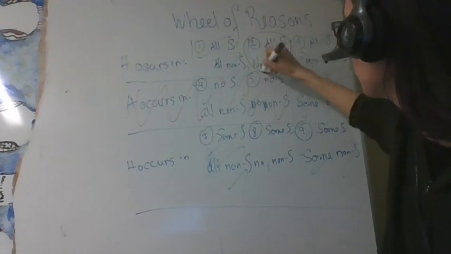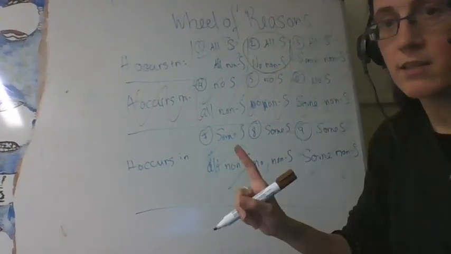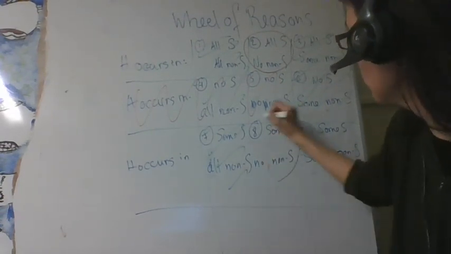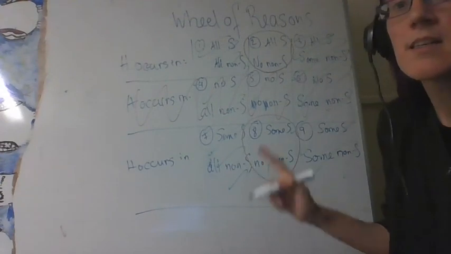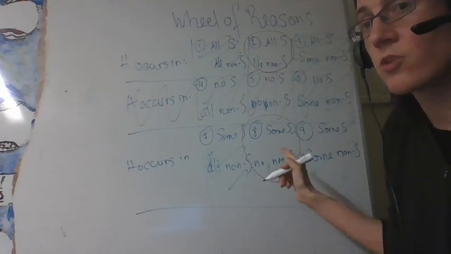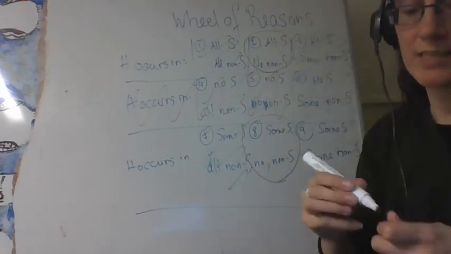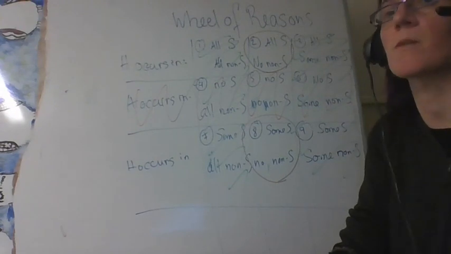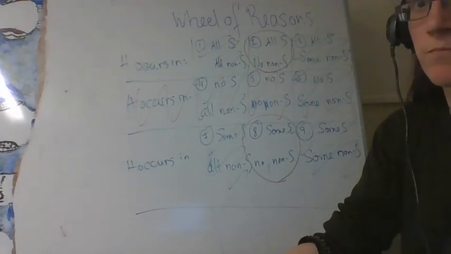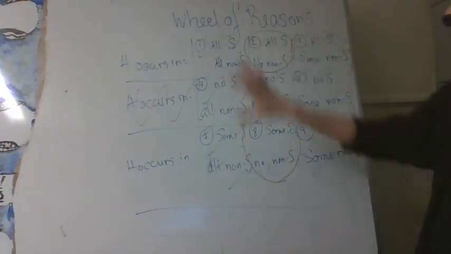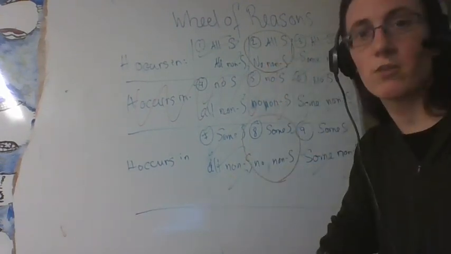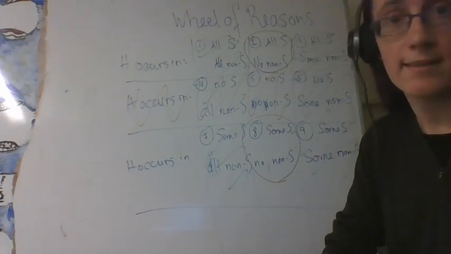So either the Hetu occurs in everything in which the Sadhya is present and nothing in which it is not, or it occurs in some things in which the Sadhya is present and nothing in which it is not. Both of these cases give us the articulation of the relationship between the Hetu and the Sadhya that allows us to make the move from the one to the other. So these are all of the possibilities. The Trirupa Hetu requirements are going to exclude all but the two that actually give us the grounding that we need to make our inference. Isn't that cool?